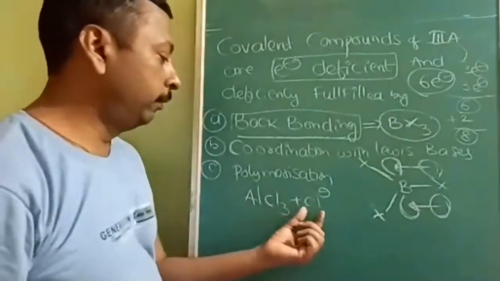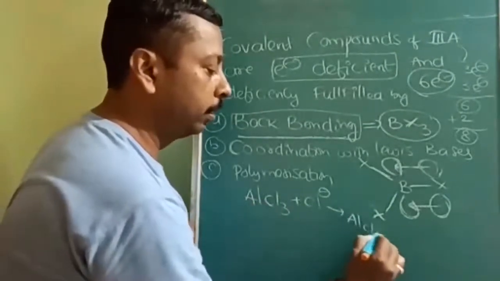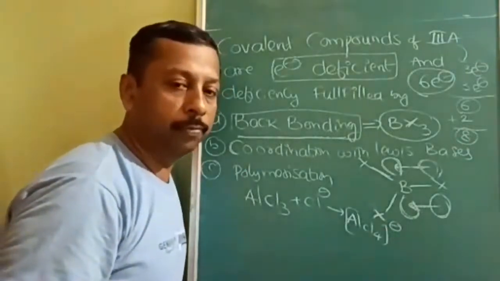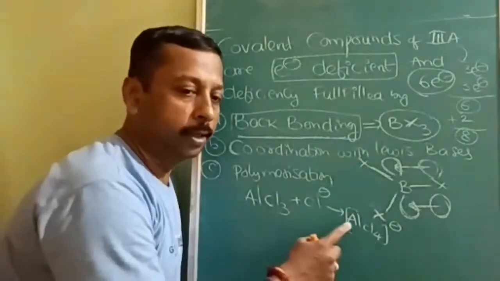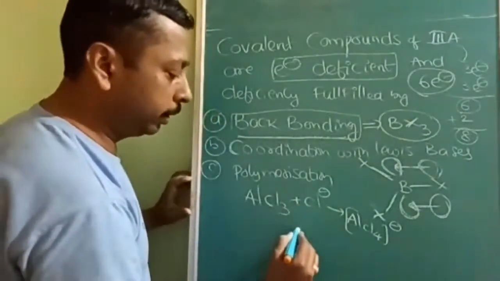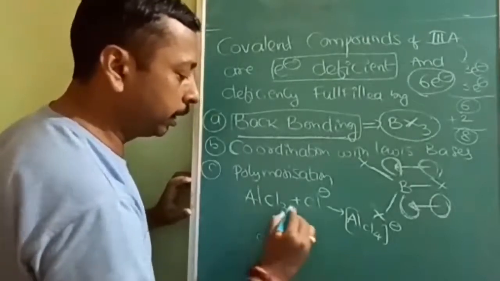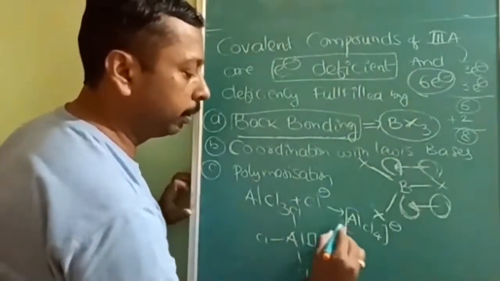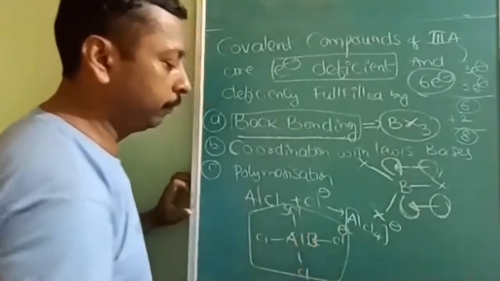So then what will it form? AlCl4 minus 1. But because of the -1 charge, all four bonds may not be equal. Why? This AlCl3, I am drawing the diagram here. Aluminium will have the three covalent bonds already. Now there will be an empty orbital. In that empty orbital, chloride will donate. This is the structure of AlCl4 minus.